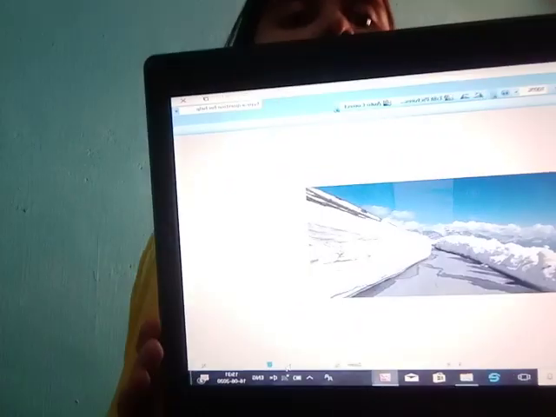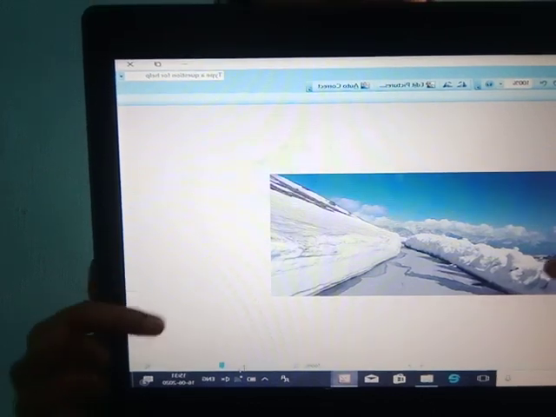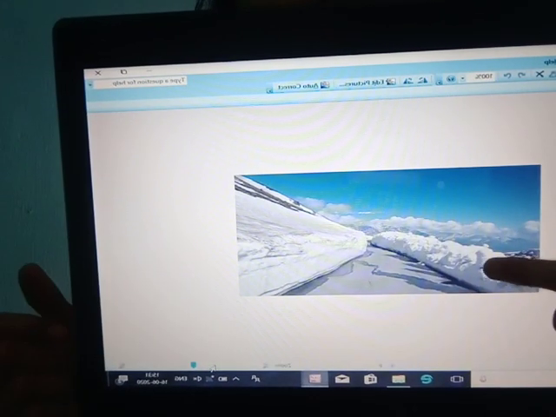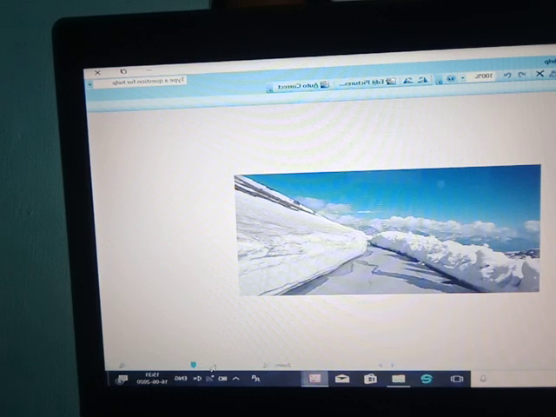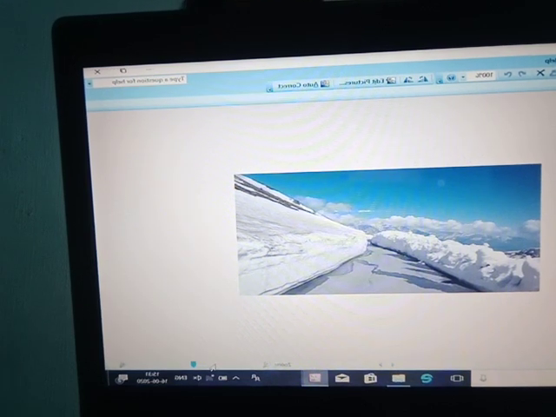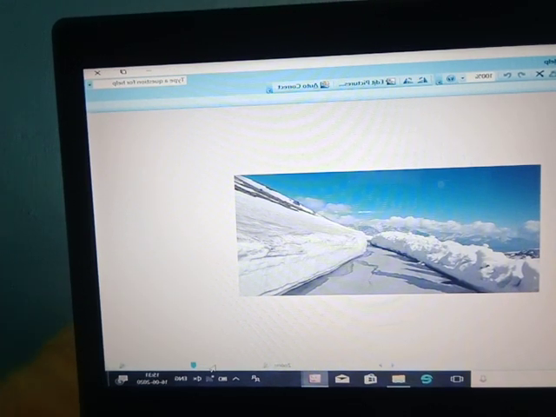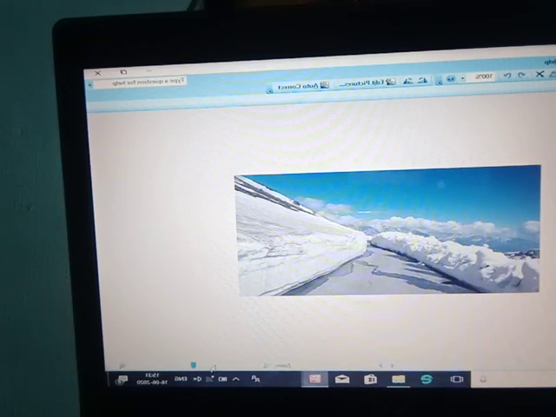I can show you the Rohtang Pass. Both sides are covered with snow. It is very beautiful, and in between the road is going. This is Rohtang Pass. This is present in Himachal Pradesh. It is a very beautiful pass. You can go and just have a beautiful view over there.